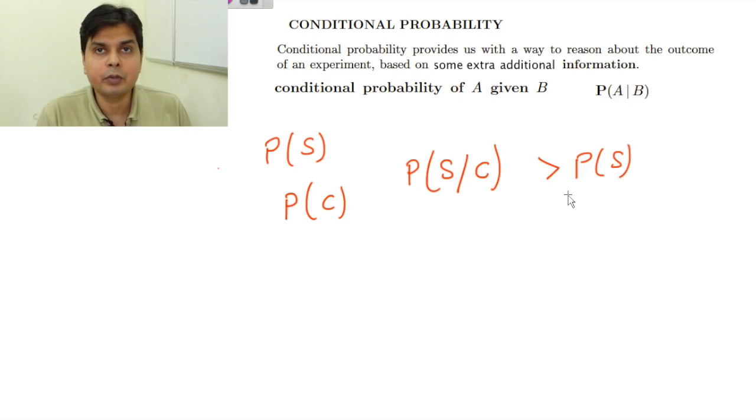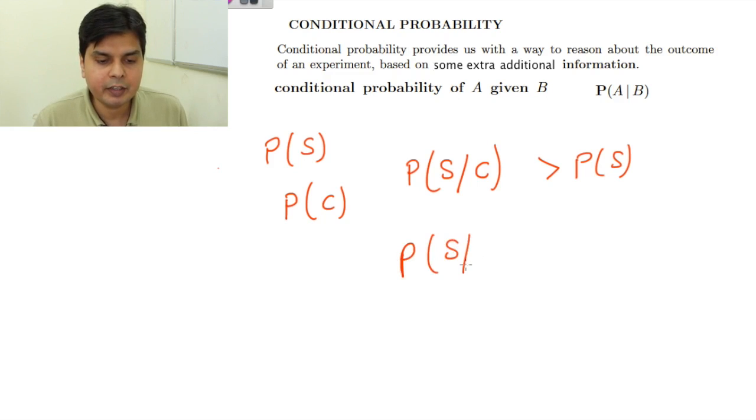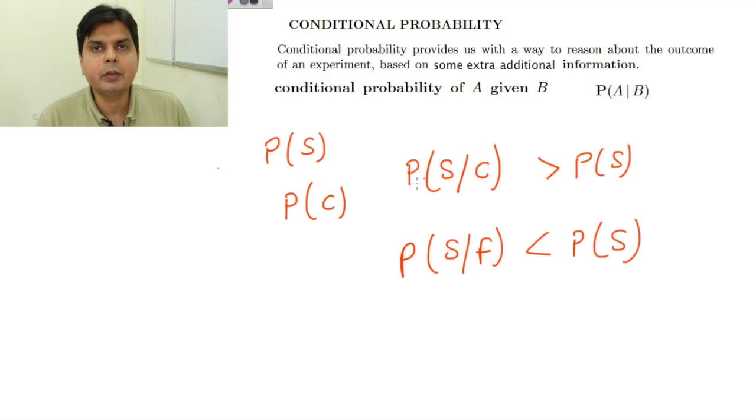It may decrease also. Suppose this boy has failed in class 11. Then his probability given that he has failed in class 11 will normally be less than the probability of a general success. So the conditional probability may increase compared to the unconditional PS, or it may decrease also.